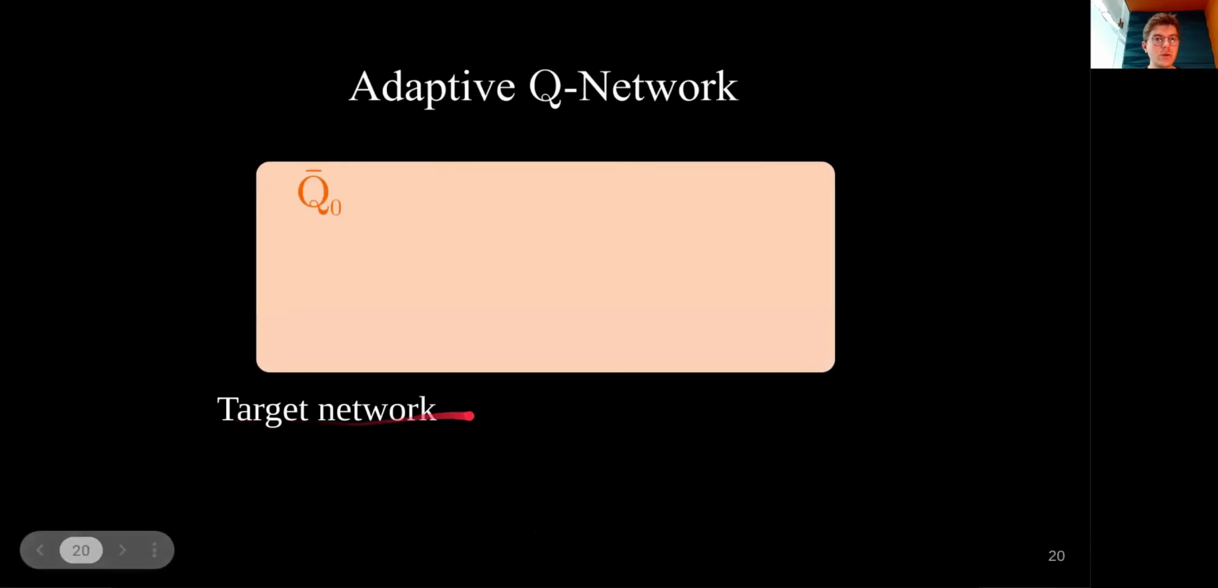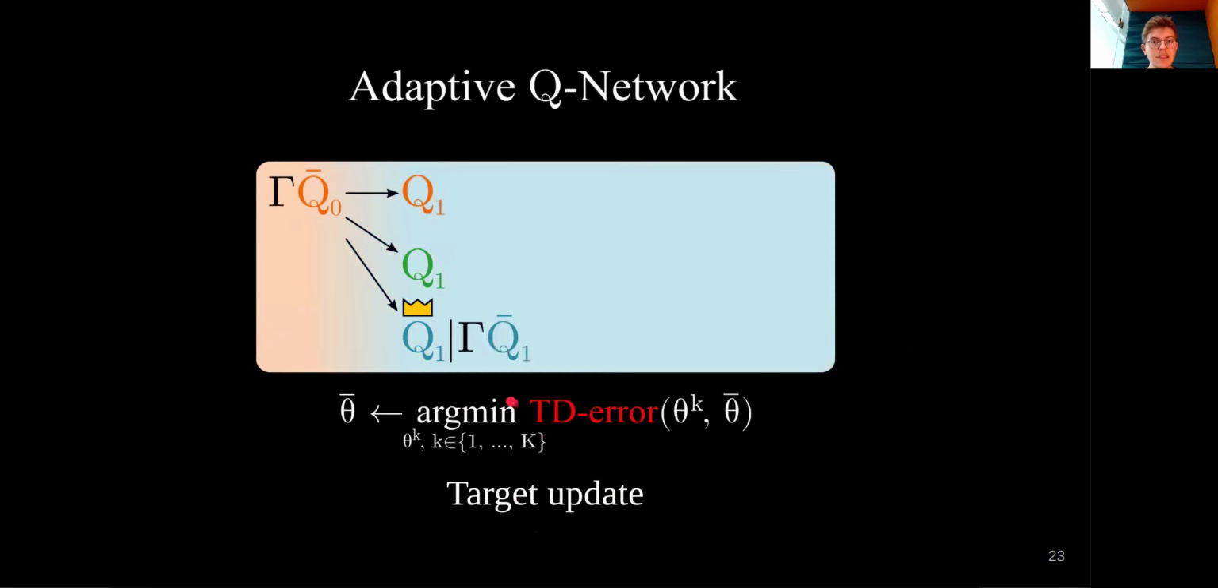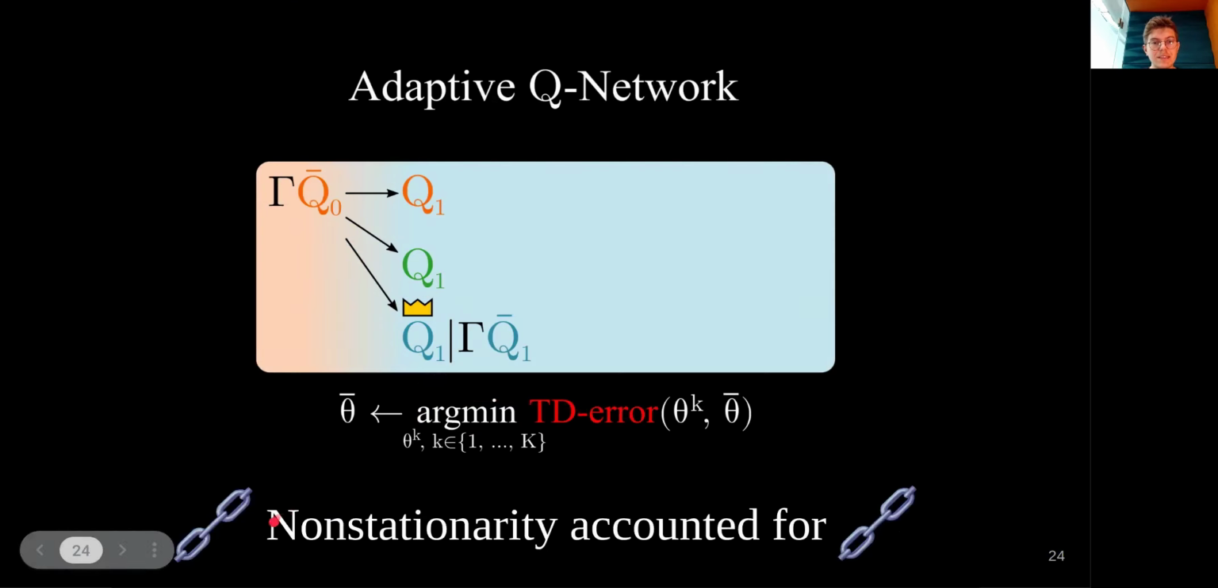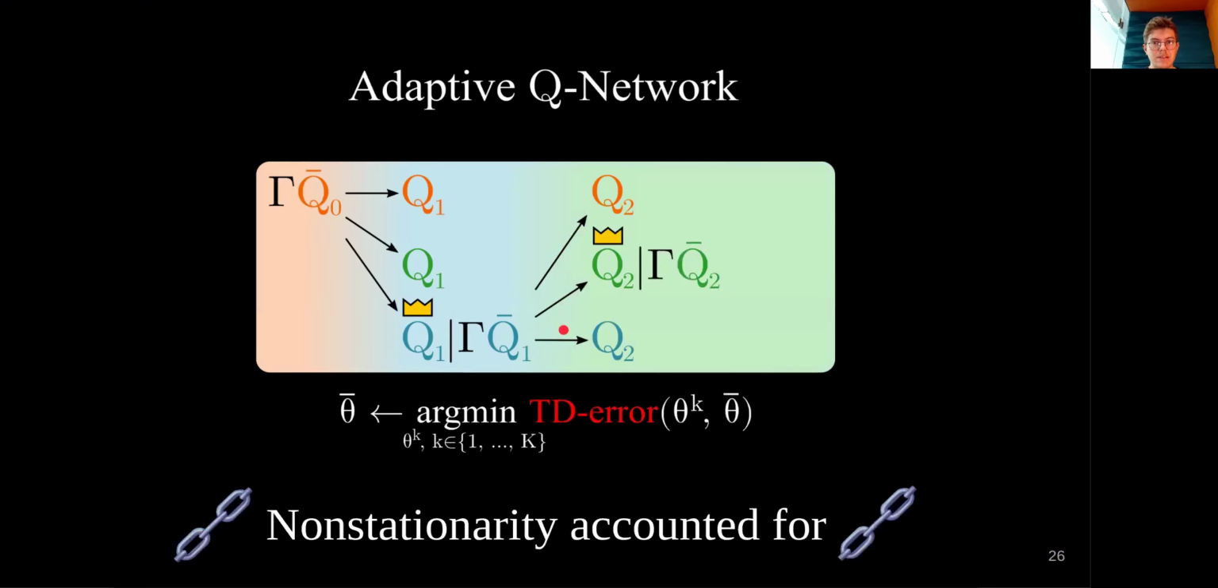We start with a target network, and as usual, we apply the optimal Bellman operator. But this time, we learn in parallel multiple online networks with different hyperparameters. Then we choose the online network, and thus the hyperparameters, that led to minimizing the TD error. This is our new target update rule. From there, the non-stationarity is accounted for, and we can start the second iteration, again with the different hyperparameters. Then we select using the same rule, and again the non-stationarity is accounted for.